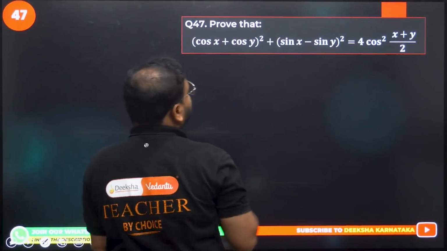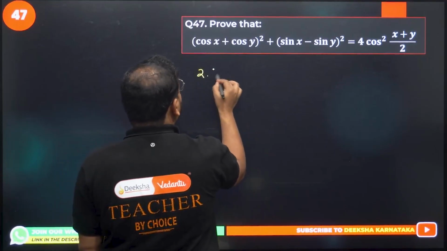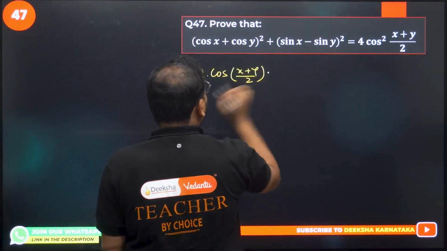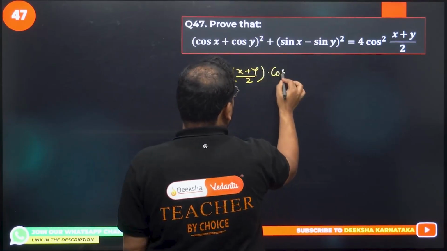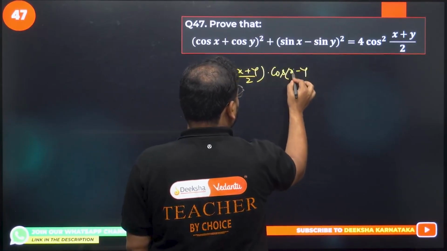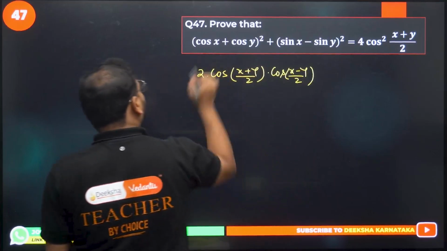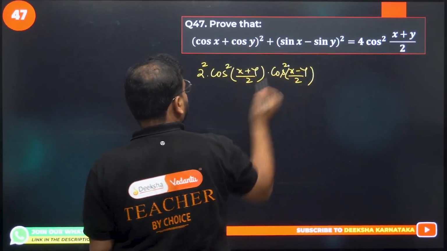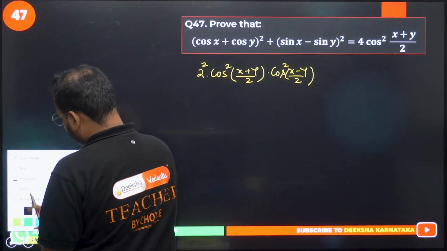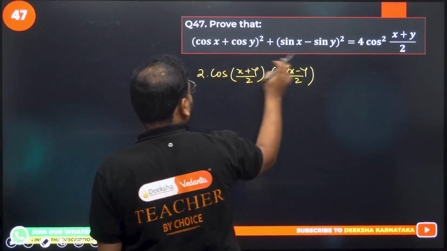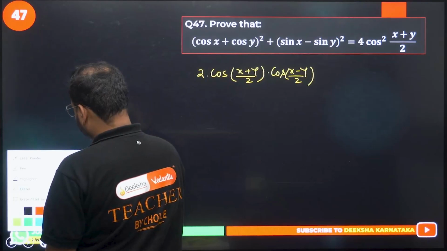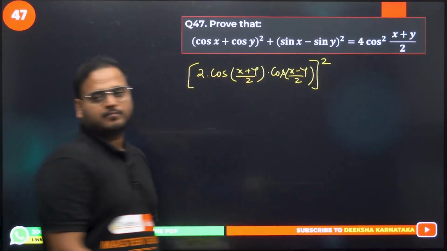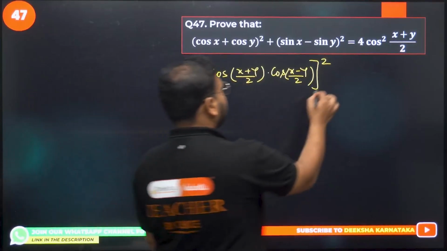Cos x plus cos y, we have a formula for that. It is going to be 2 times cos of the angle sum (x + y)/2, and here cos of the difference of the angle, (x − y)/2. We have a square over here, so this will become 2 square and a square. Or to make my life simple, I can write only one square outside. That works.